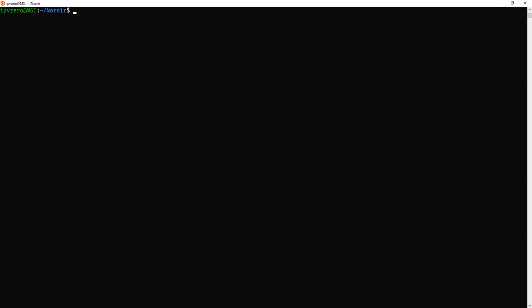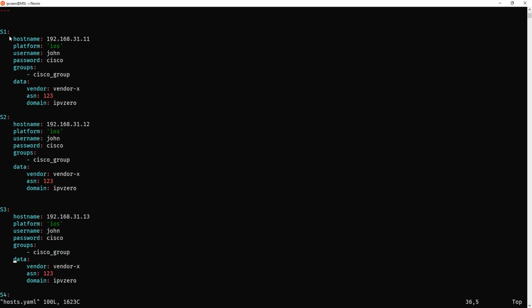Now first, before I deploy this script, I just want to show you the hosts file again, just to refamiliarise yourself with it. So we do vim hosts. We can see that for each device, for example S1, we've got a key here called hostname and a value which corresponds, in this case 192.168.31.11. Below that we've got a key platform with a value ios, and then down here we've got arbitrary data which is our data key, and within that we've got some more keys: vendor, which is going to return the vendor, the autonomous system number, return the AS number, and so on and so forth. So just pay attention to that, okay?